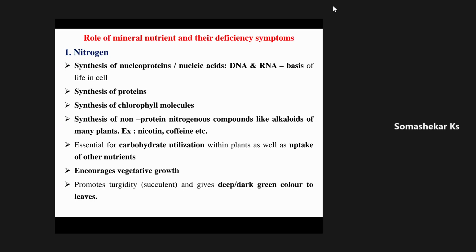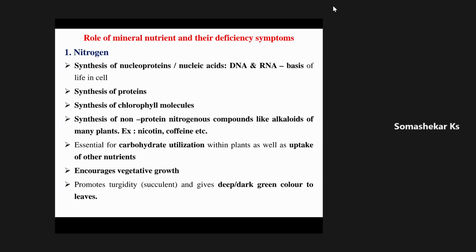Can anyone say why the leguminous group of plants requires lesser nitrogen and more phosphorus and potassium? Because they can fix atmospheric nitrogen. Okay, they are going to fix the atmospheric nitrogen. That's why we need to apply lesser nitrogen, right? Fine. Other than this,